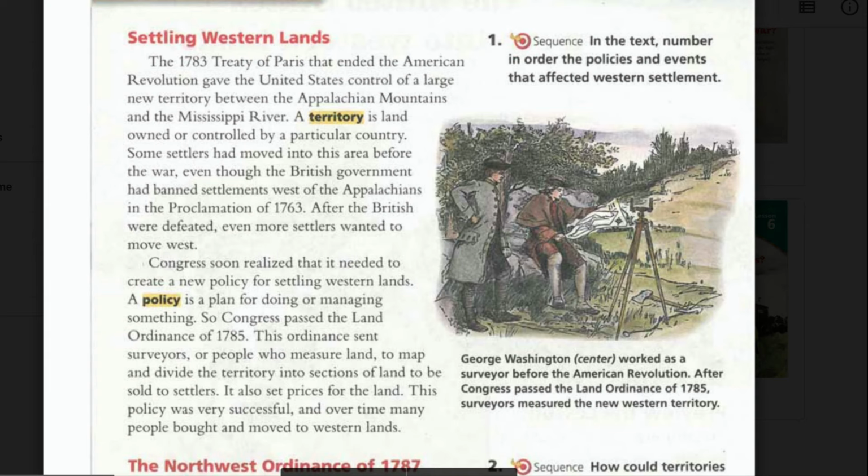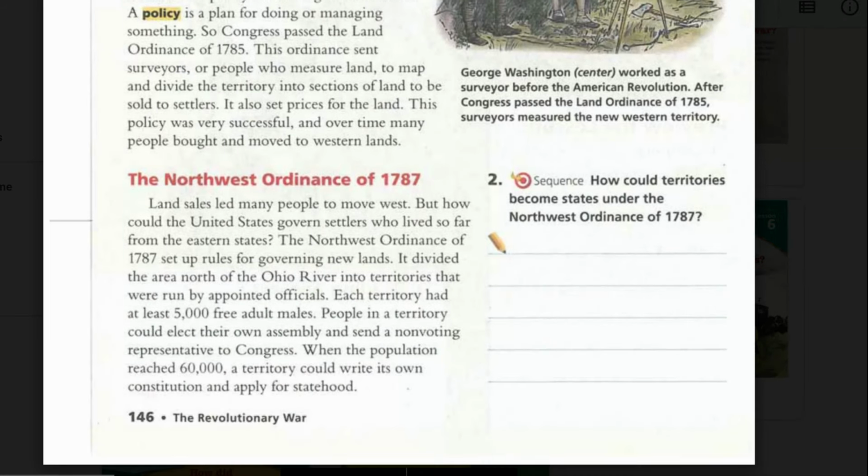Caption. George Washington once worked as a surveyor before the American Revolution. After Congress passed the Land Ordinance of 1785, surveyors measured the new Western territory.